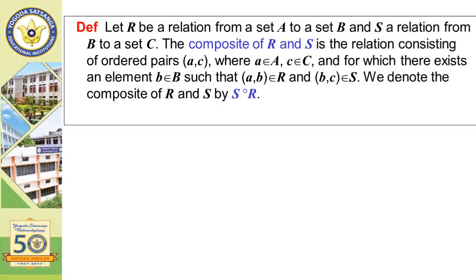Let R be a relation from set A to set B, and S a relation from B to set C. There are three sets A, B, C. The composite of R and S is the relation consisting of ordered pairs (a, c), where a belongs to A and c belongs to C, and for which there exists an element b belonging to B such that (a, b) belongs to R and (b, c) belongs to S. We denote the composite of R and S by S∘R.